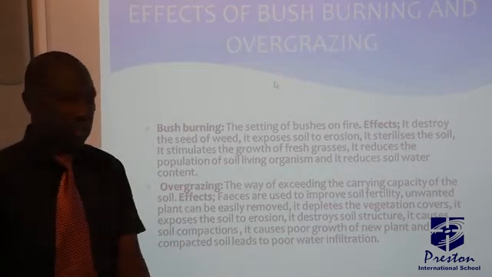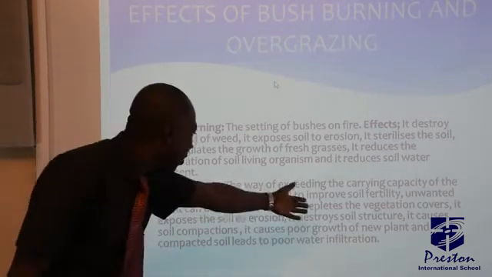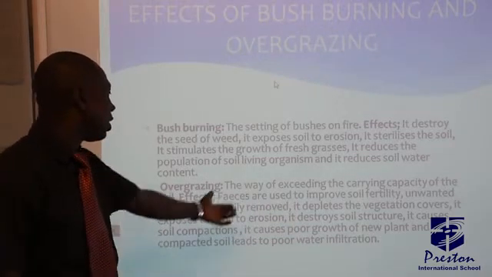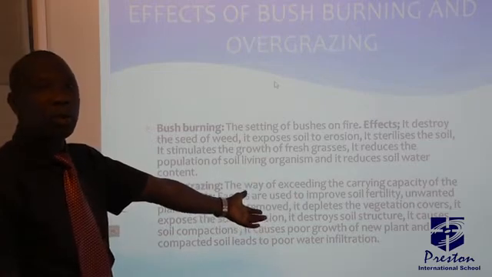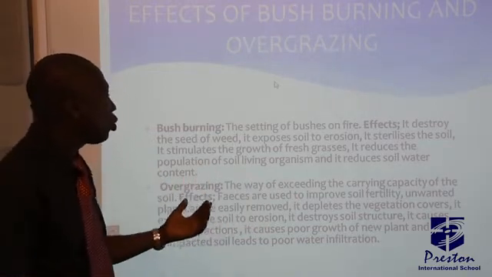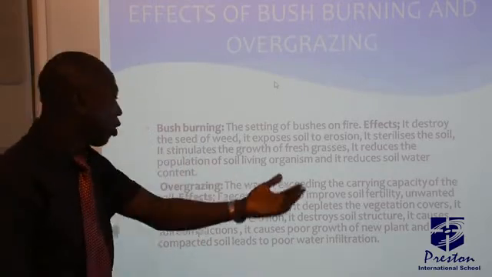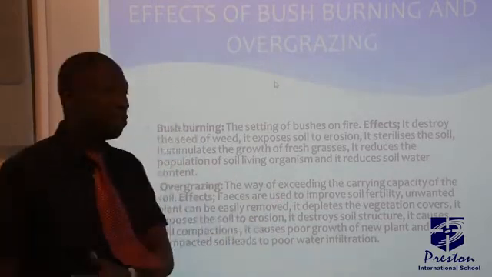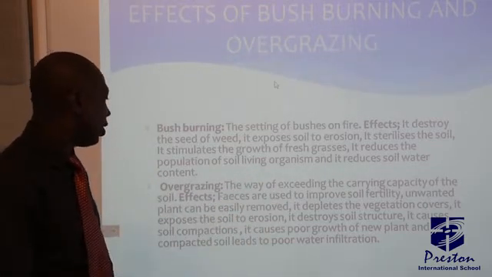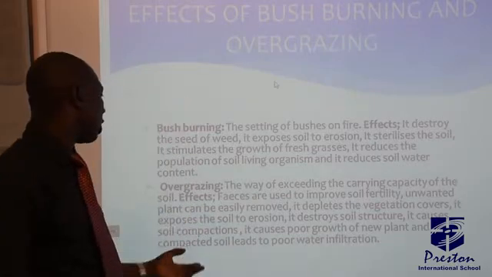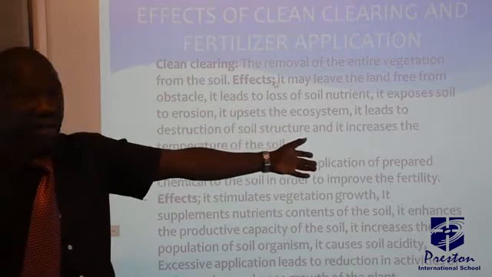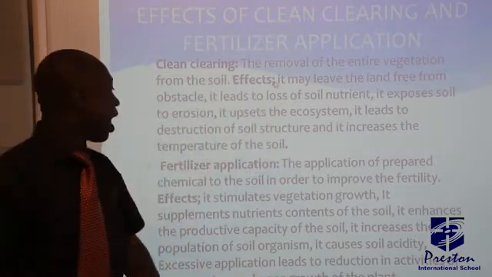Then looking at overgrazing. What do we mean by overgrazing? Way of exceeding the carrying capacity of the soil. And what are the effects? Feces are used to improve soil fertility. You know, the animals, when they are grazing, they defecate on the farmland, and that will be used to improve soil fertility. Then unwanted plants can be easily removed. It depletes the vegetation cover, it exposes the soil to erosion. Then it destroys soil structure. It causes soil compaction.